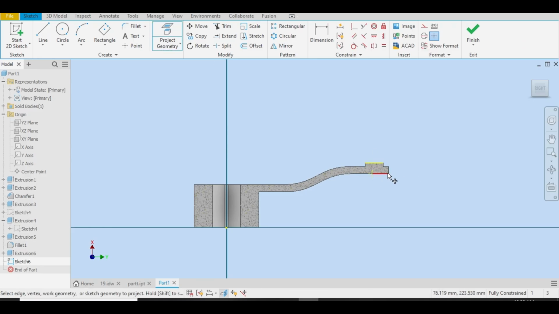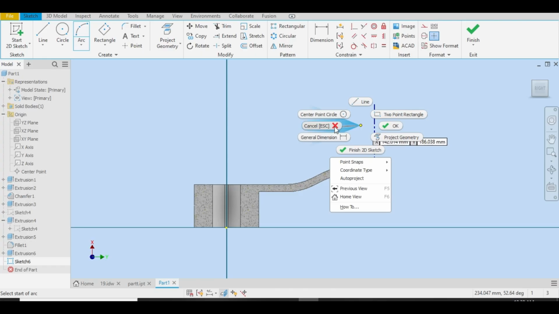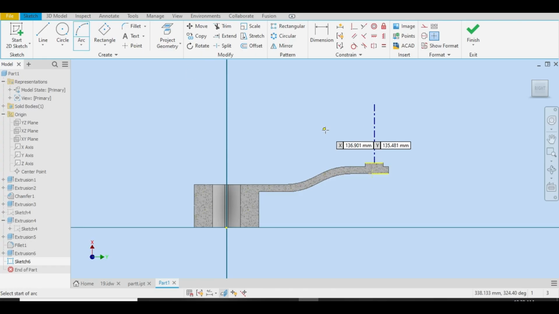Okay, let me select a line, draw from the center like this. Select this line and turn into center line. Let me draw an arc like this.